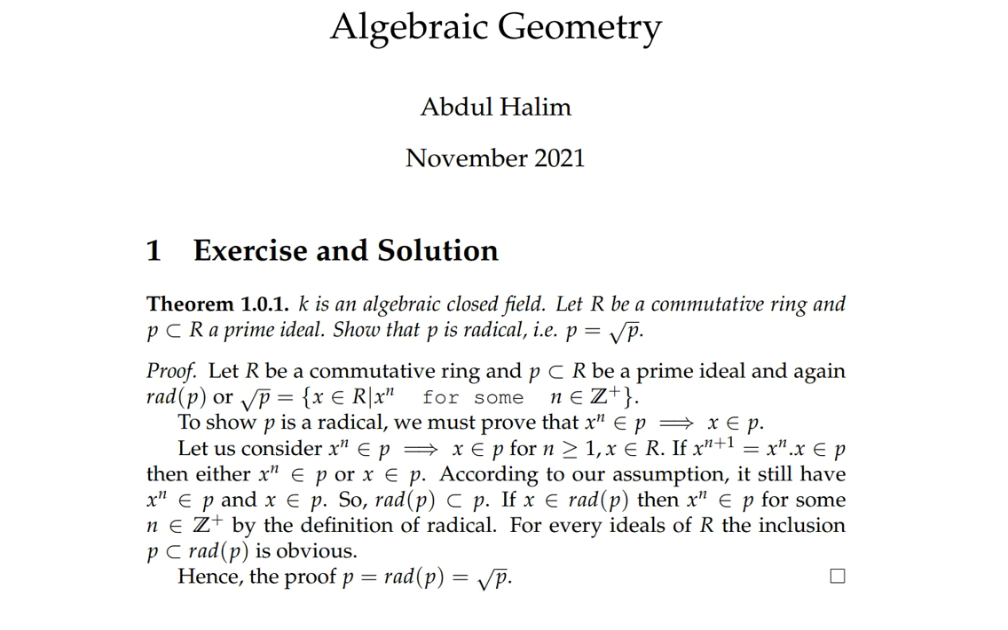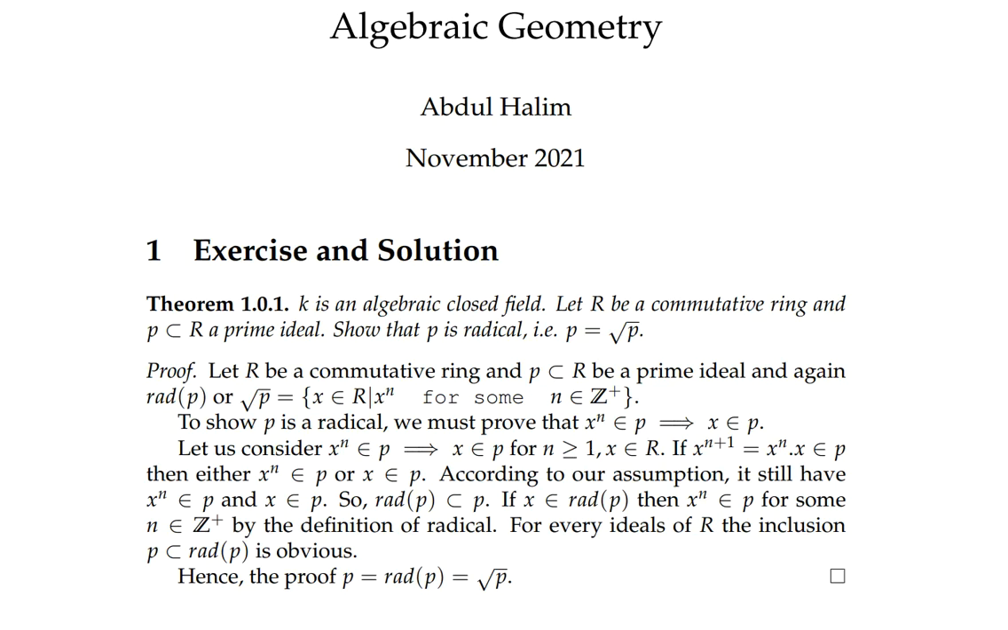Let R be a commutative ring, this is provided, and P a subset of R be a prime ideal, this is provided, and again the radical of P, rad P or square root P, are the same notations or radicalization notations, is equal to {X belongs to R, X^n in P for some n a positive integer}. To show P is radical, we must prove that X^n belongs to P will imply X belongs to P.